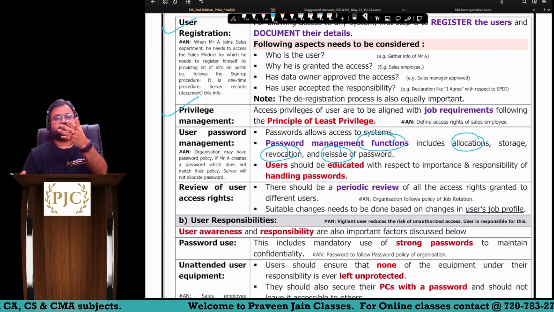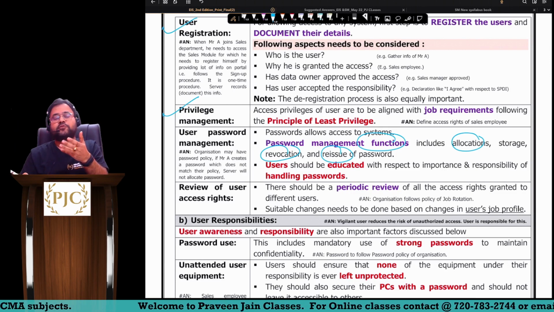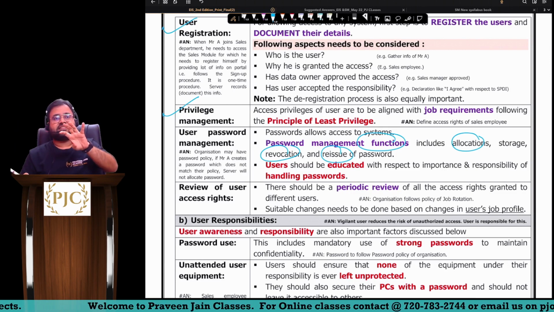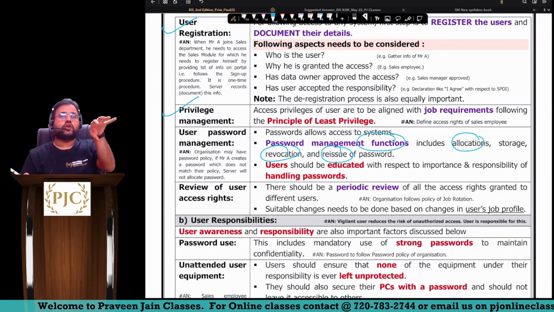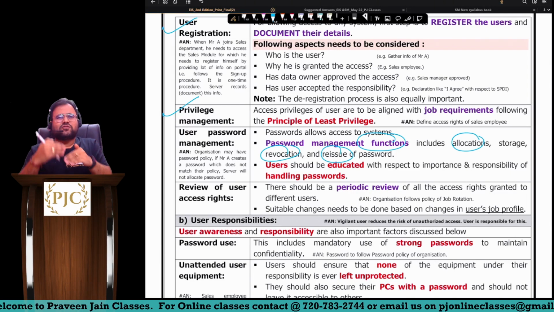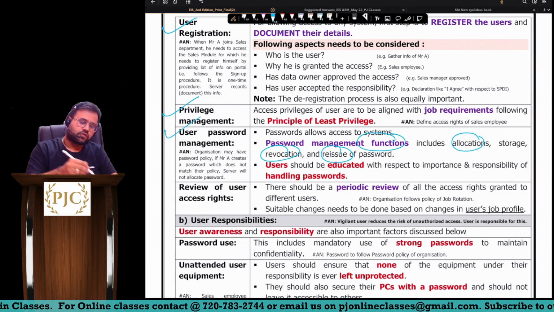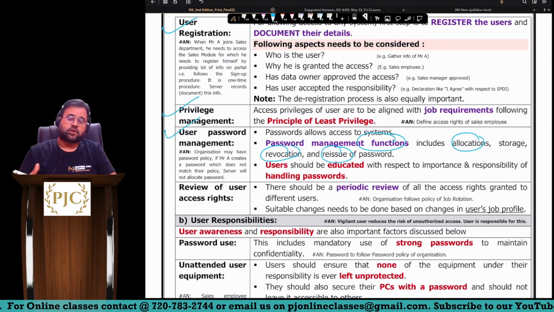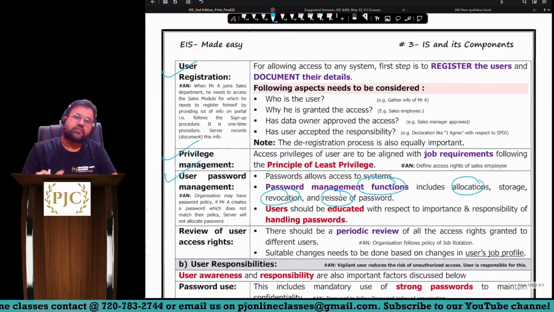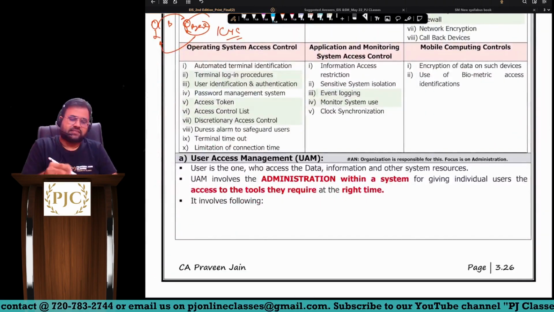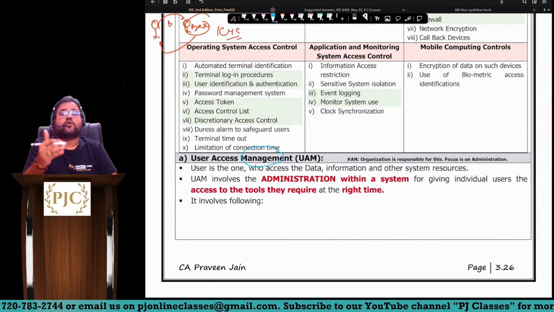So reset password ke liye you have to give some input, sir. That password which is reset will be given to you on your phone or on your email. So these are the ways, and this is all nothing but password management functions. So this is also one way of managing your user. What we are trying to understand is how we can manage our user. User access को manage करना है, sir.